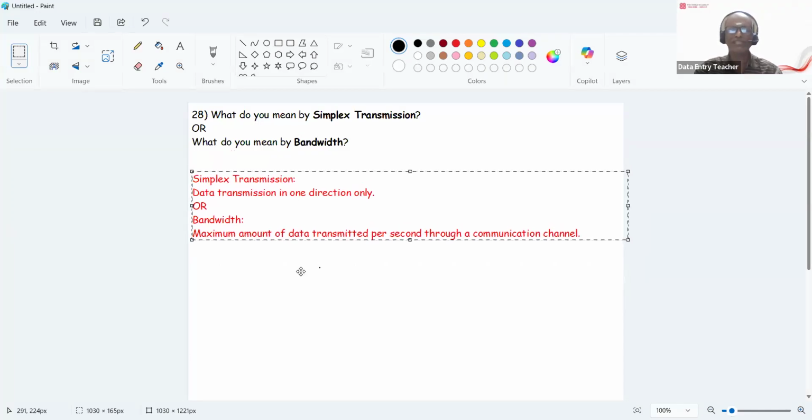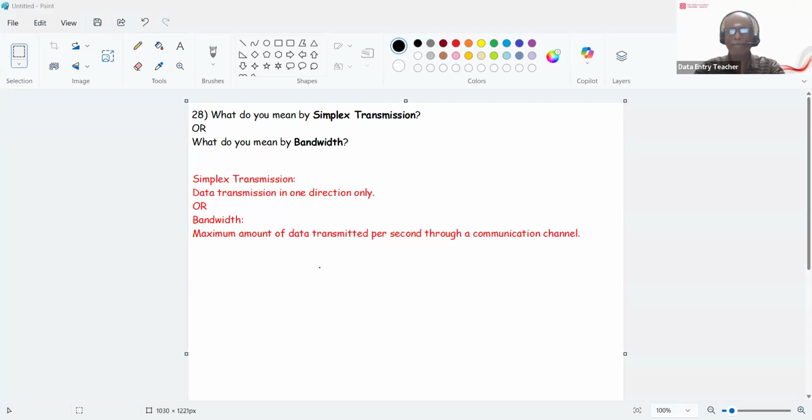So simplex transmission is what? Data transmission in one direction only, right? Duplex transmission means data will be in both directions: half duplex, full duplex. So simplex transmission is data transmission that occurs only in one direction. What is bandwidth? Bandwidth is the maximum amount of data that is transmitted per second through a communication channel. So that is called bandwidth. Right. So let me go to the next question.